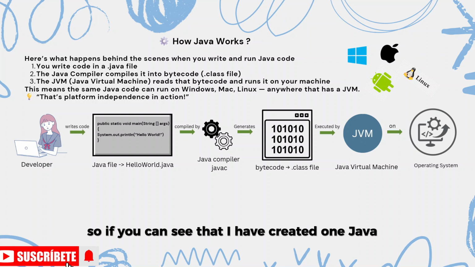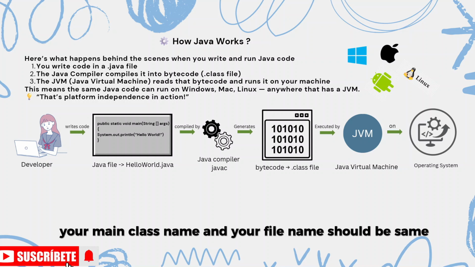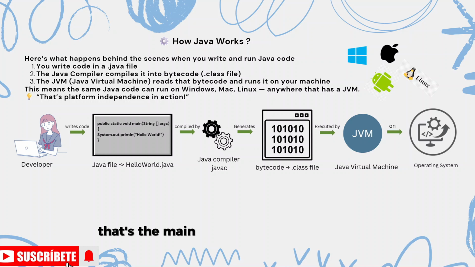I have created one Java file, HelloWorld.java. Whenever you write a Java class, it is saved as a .java file, and your main class name and your file name should be the same. That's the main rule of writing Java code.